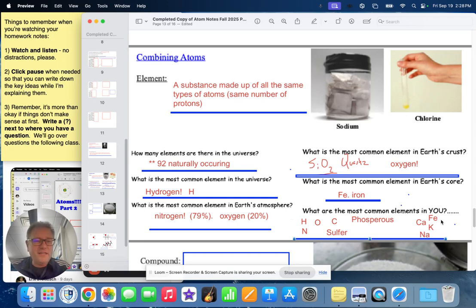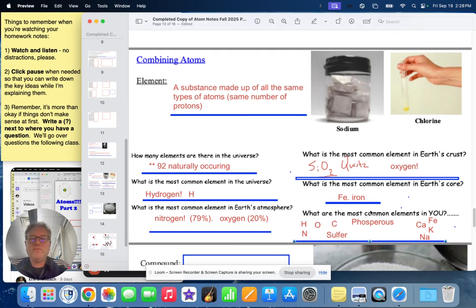We have a little iron in our blood, calcium in our bones, potassium from bananas. Don't forget to eat your bananas. Those are important as well. Some sodium in salt, definitely good salty tears, right? You have them there, but the most common 6 are H2O, there's our O and H, nitrogen, carbon, as well as some sulfur and phosphorus. All right.